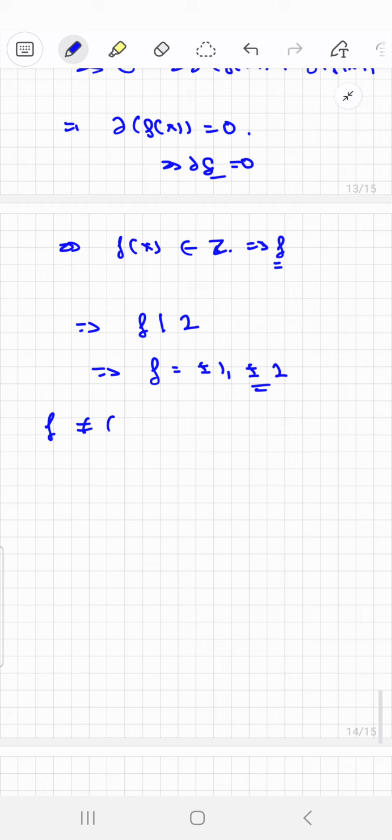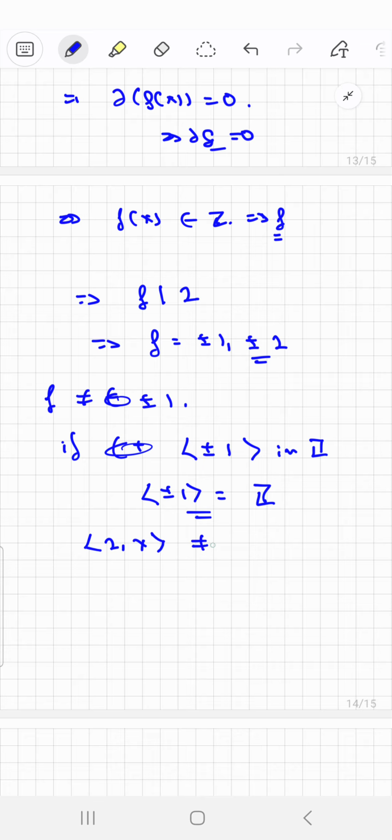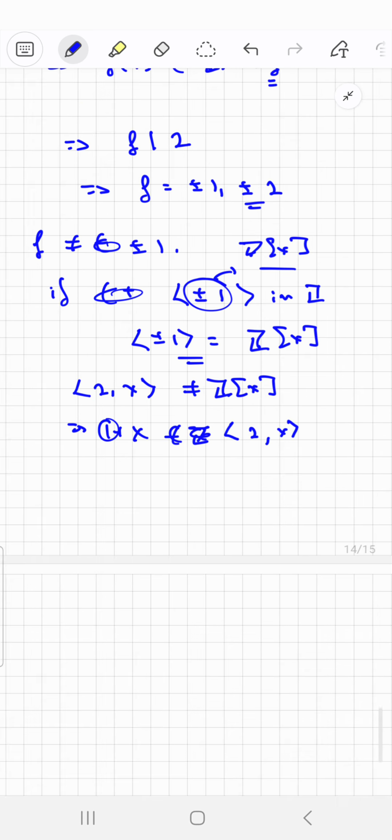But clearly f cannot be equal to plus or minus 1, because if I consider the ideal generated by plus or minus 1 in Z[x], then this ideal should actually be the whole ring Z[x]. But that is not possible, because this ideal (2, x) is not the whole ring of polynomials Z[x]. Why is it so? Because the polynomial, let's say 1 plus x, is not in the ideal generated by 2 and x, because it has an odd constant term.